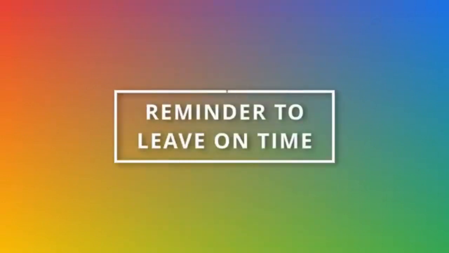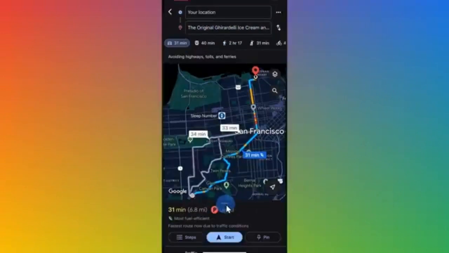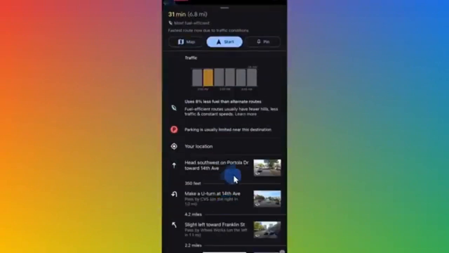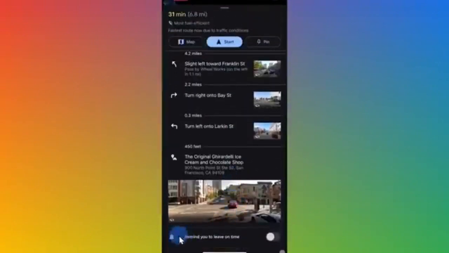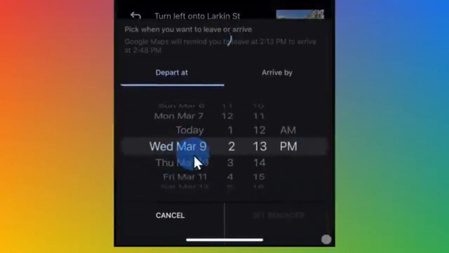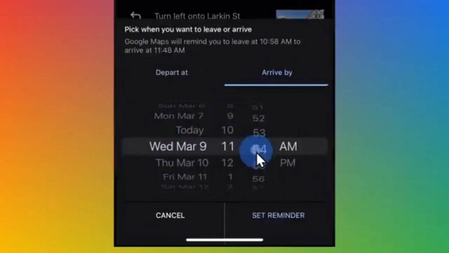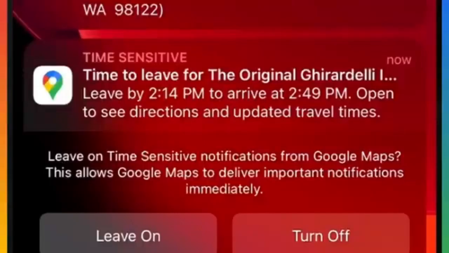At number 15, Google Maps can ensure that you are always on time. I want to visit the original Ghirardelli ice cream and chocolate shop, and they open right at 11 a.m., and that's also right when I want to arrive. Instead of departing right now, if I scroll all the way to the bottom, there's the option to remind me. I could have it remind me to depart at a certain time, or I could set it to arrive by a certain time. I'm going to select arrive by and then set it to 11 a.m. This will now give me a reminder that factors in traffic when I need to leave.